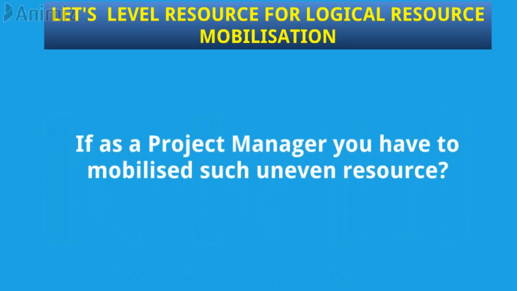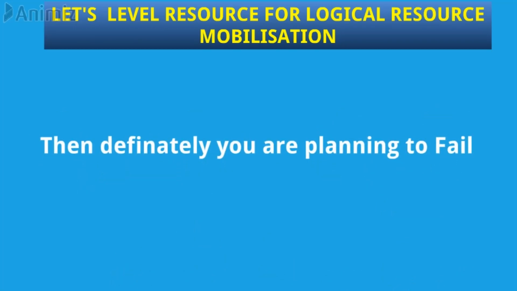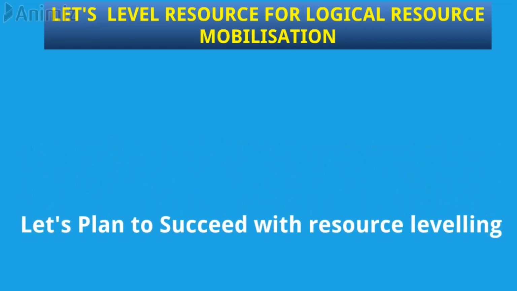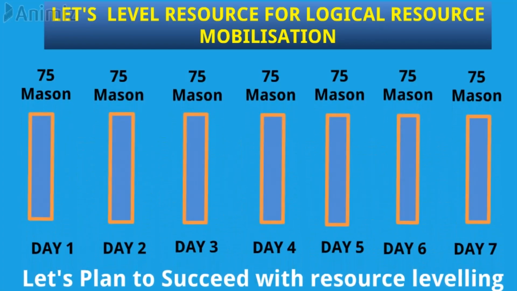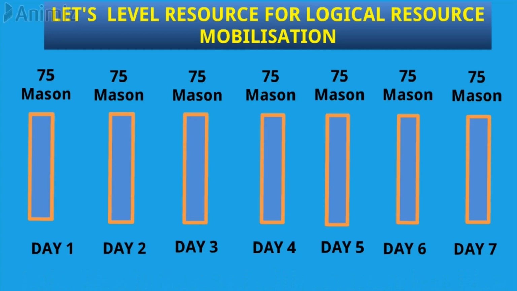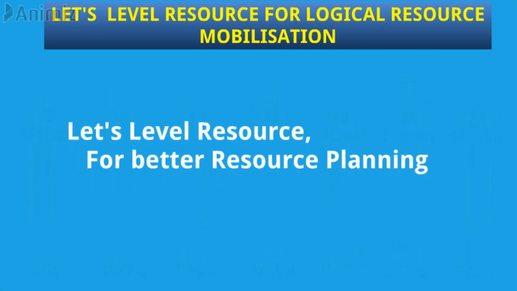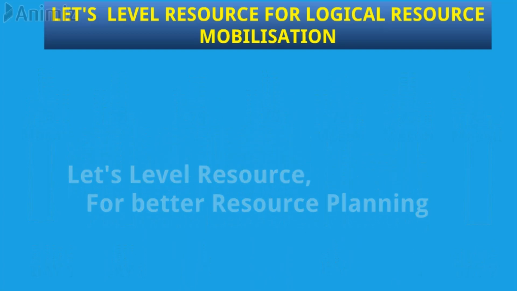If as a project manager you have to mobilize such uneven resource, then definitely the outcome will be the failing of the entire project or the planning that has been done. But to succeed, you need to level the resource. Once you level the resource, suppose you require 75 Mason on each day, then this resource can be mobilized and your plan will be successful for the successful delivery of the project.